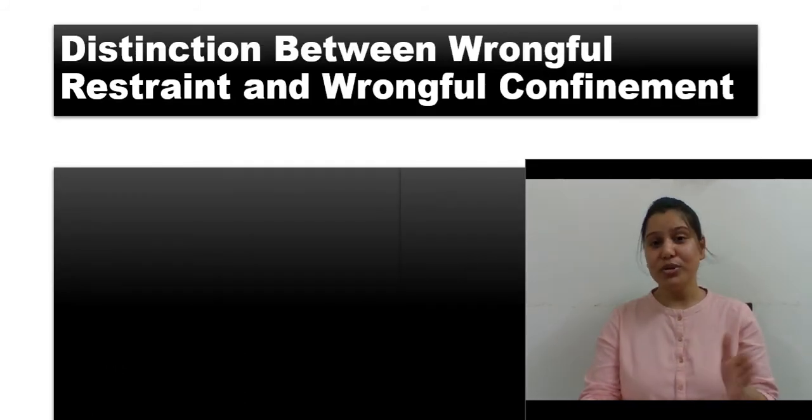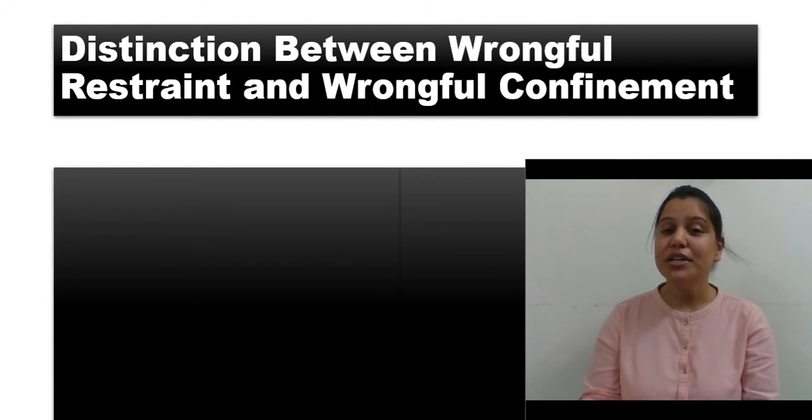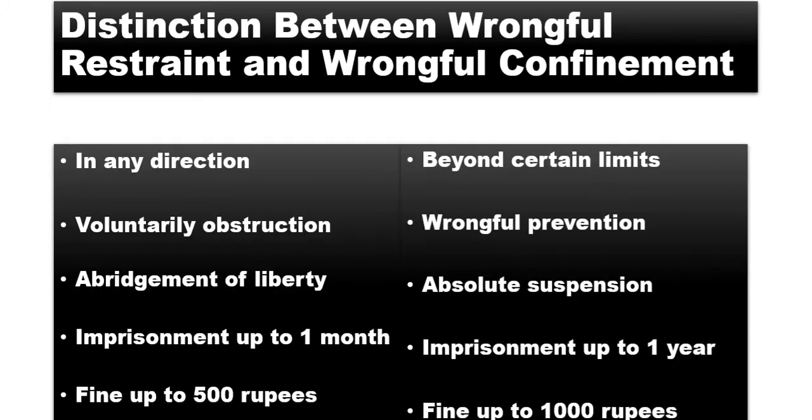Now, the very important thing is the difference between the two. As you can see on the screen, the difference is being mentioned, and it had to cover the whole screen, so you will not be able to see my face, but that's all right.